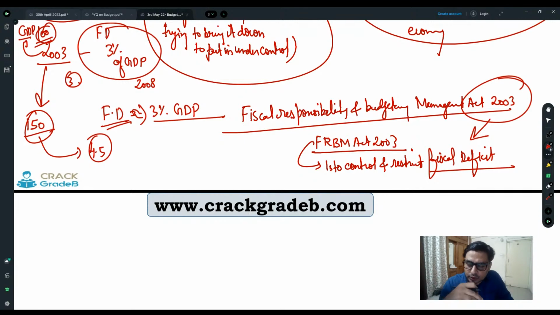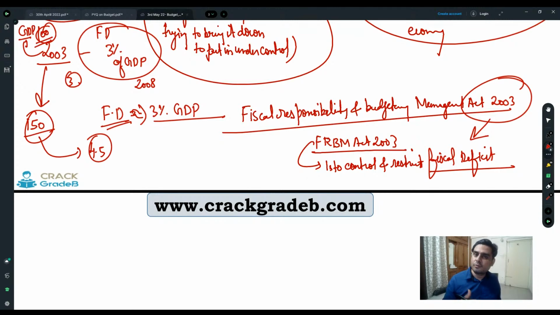For example, in 2007-8, the global financial crisis hit the economy all over the world, and in the vicinity of that crisis, government had to stimulate the economy by providing fiscal stimulus. Fiscal stimulus means you have to provide money to all the sectors, especially the banking sector, in order to prevent any meltdown or crisis.